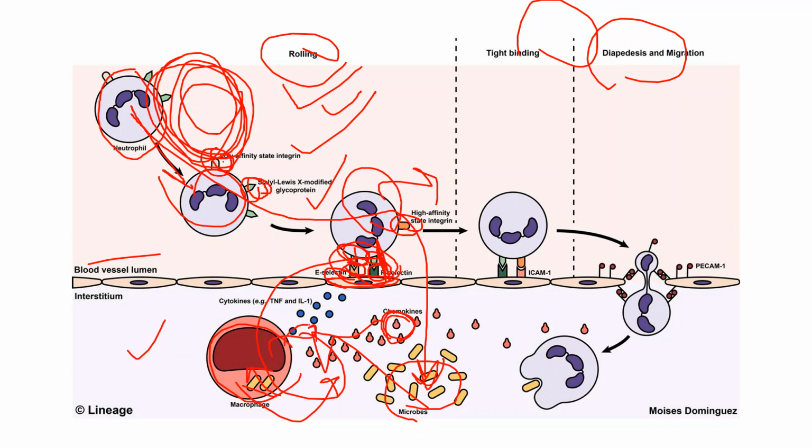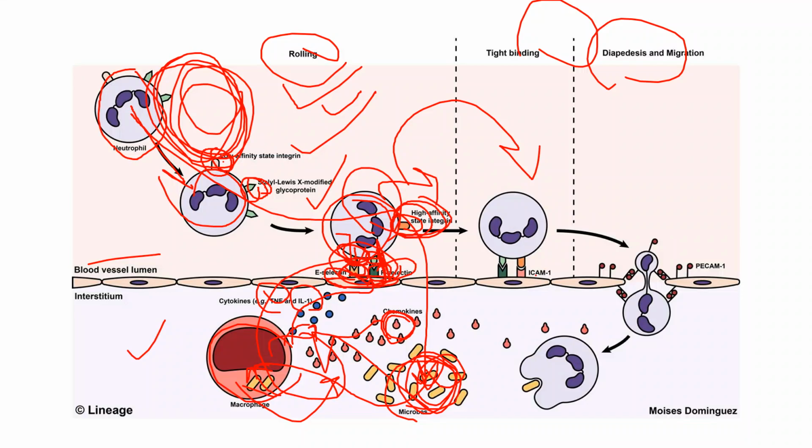When they release this cytokine after the infection with the microbe, after they engulf these microbes, the cytokines are tumor necrosis factor and interleukin 1. They'll come and bind to the endothelial cells, and then they express E-selectin and P-selectin. Once they express these, these will bind to the mucin, and then they convert this neutrophil into the activated neutrophil cells, right? After that, these high affinity state integrins will be there. They express and they come to the next step.